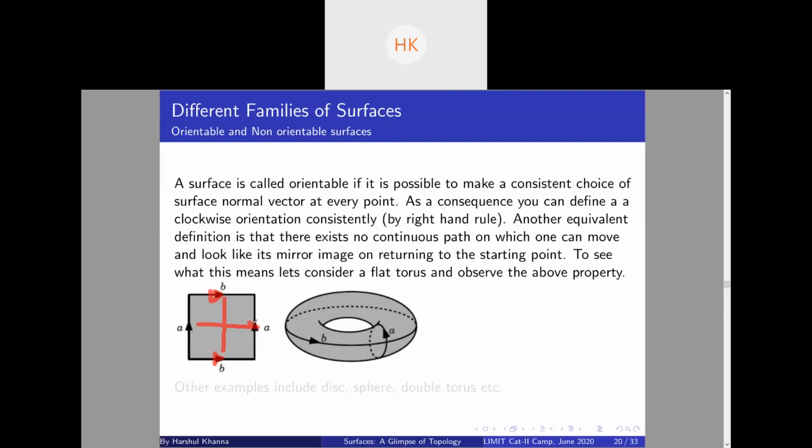Now essentially wherever you move, suppose I move here, let's say to the right, I will return from this side. I'll return from here, but my orientation will always be the same. But this is false for Mobius strip. A Mobius strip is essentially this surface. Basically these two opposite sides are mapped to each other with this orientation. So you have to twist it a little bit before pasting. So this gives us a Mobius strip. Can you see why?